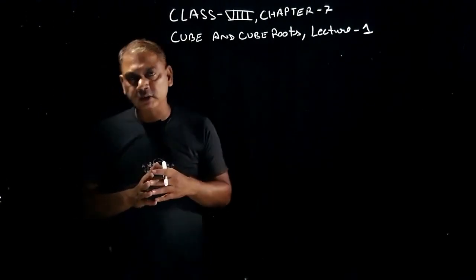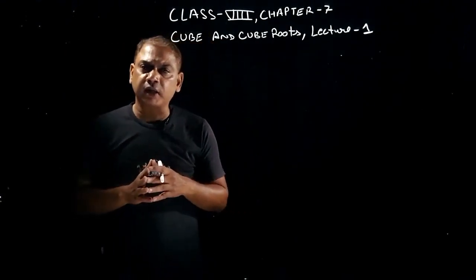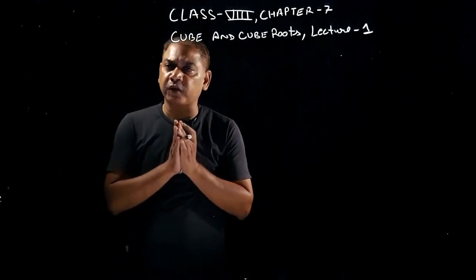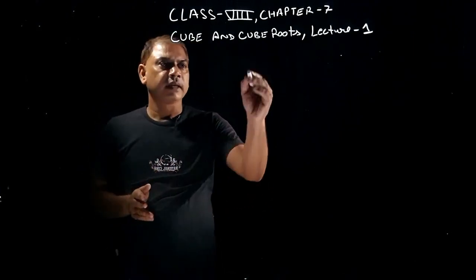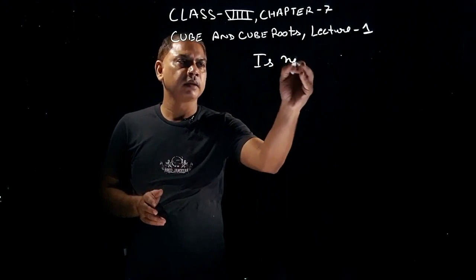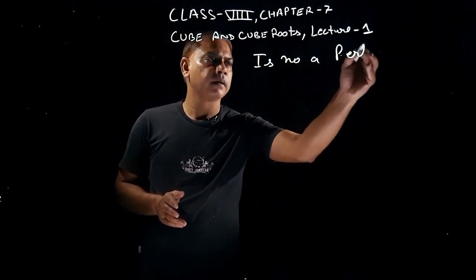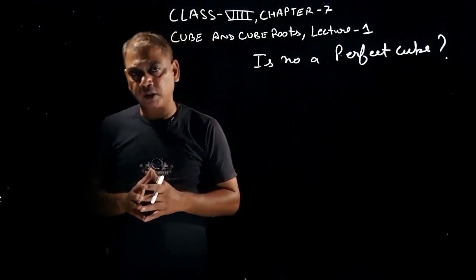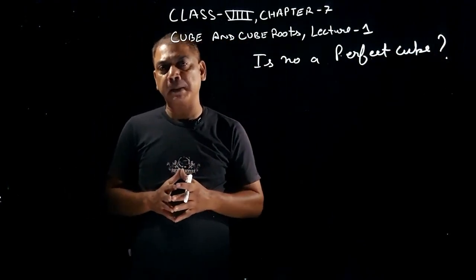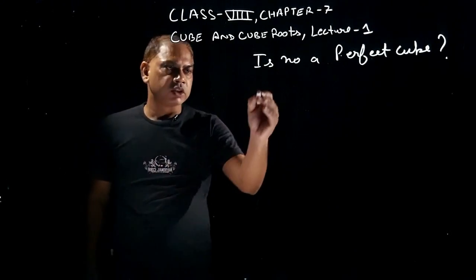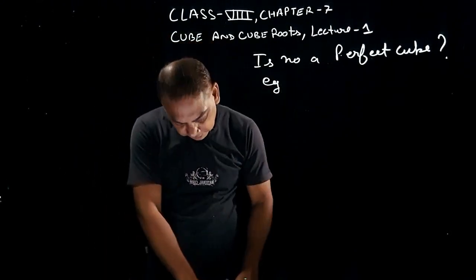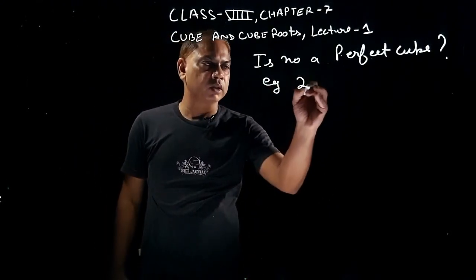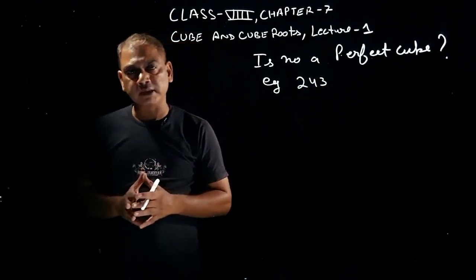Now students, we will learn how to find out whether a given number is a perfect cube or not. Is a number a perfect cube? What is the method to find out that a given number is a perfect cube? Now students, we will take an example. Let's say we take the number 243.